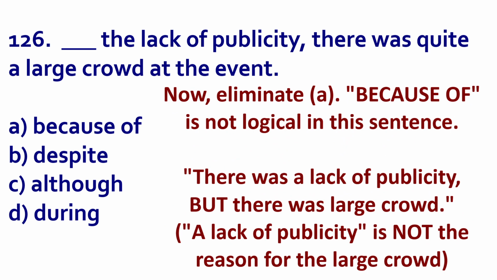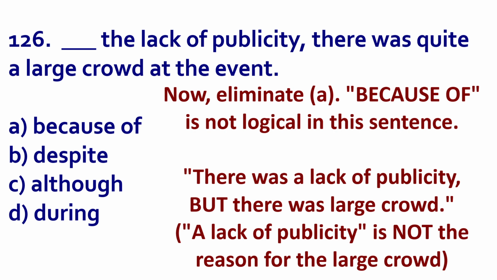Now we can eliminate because of. This is because of the idea of the sentence. If we look at the idea, it says blank the lack of publicity, there was quite a large crowd at the event. So we can see that the event did not get much attention, but there was a large crowd. We can remove because this gives it a reason.